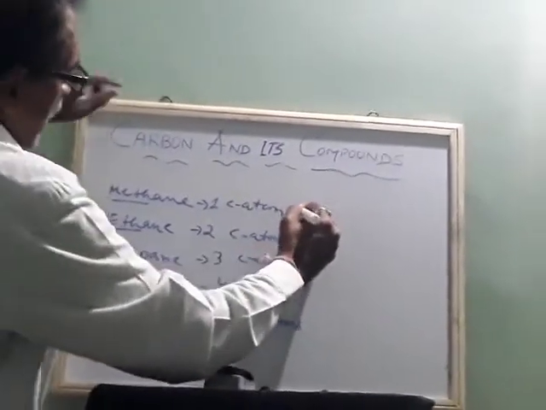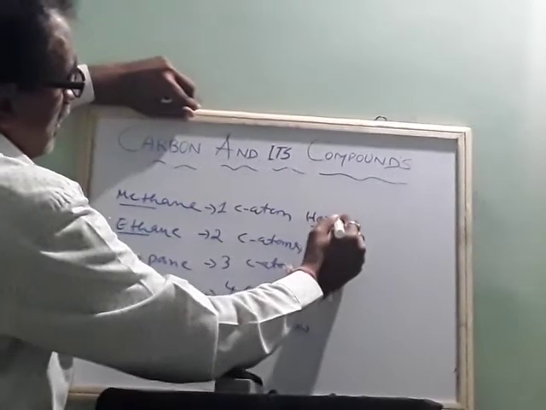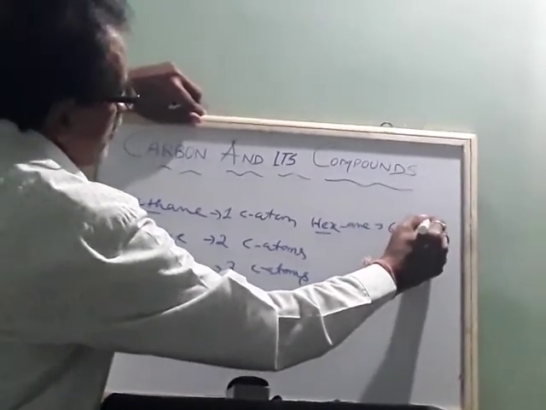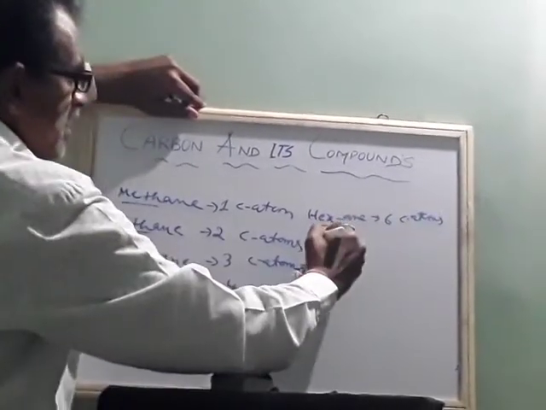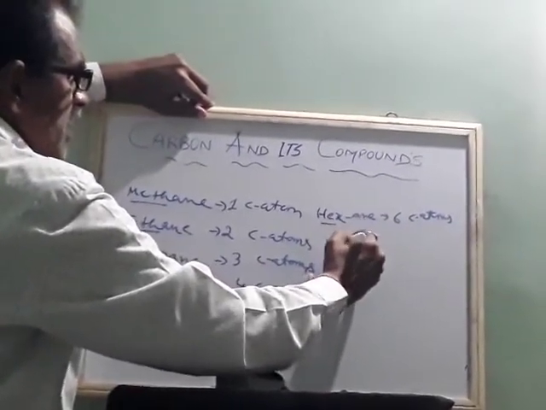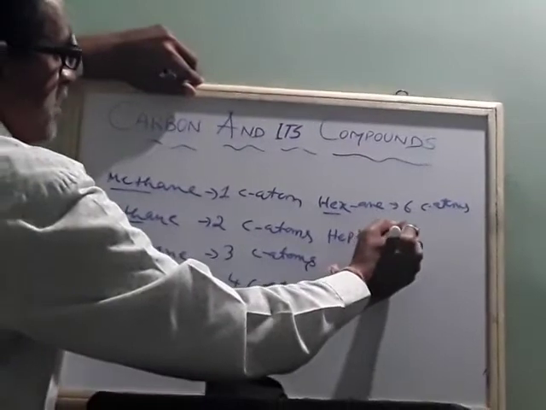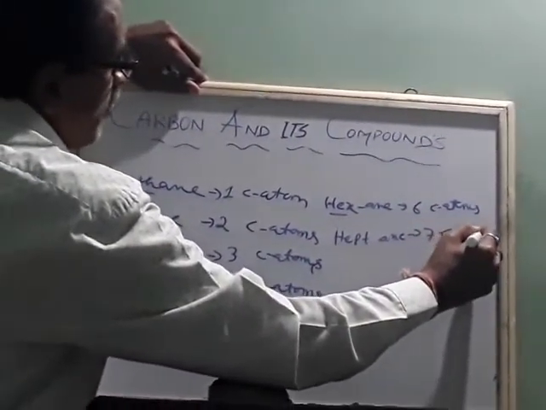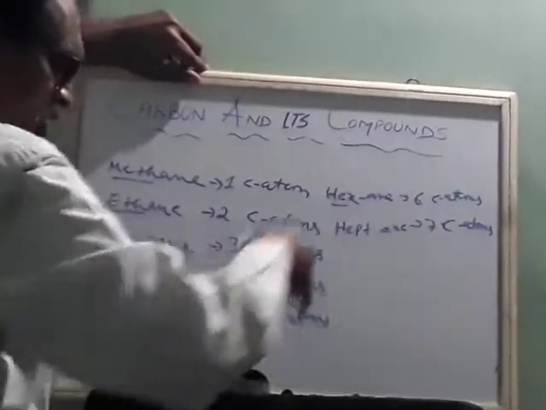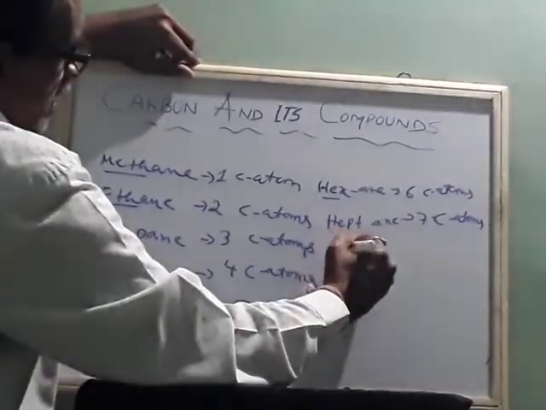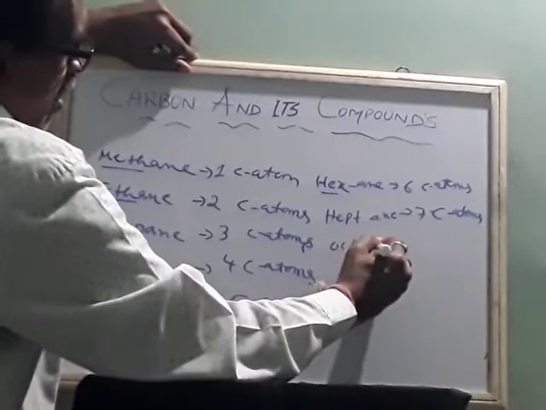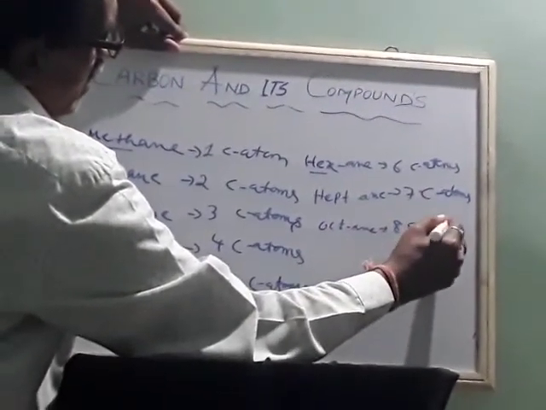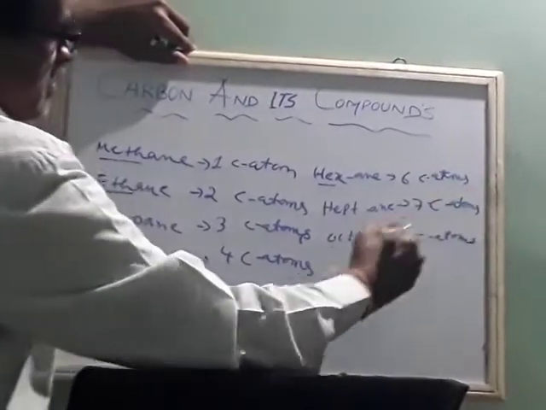Again hexane, A-N-E: hex means 6 carbon atoms. Heptane means 7 carbon atoms. Then octane means 8 carbon atoms.